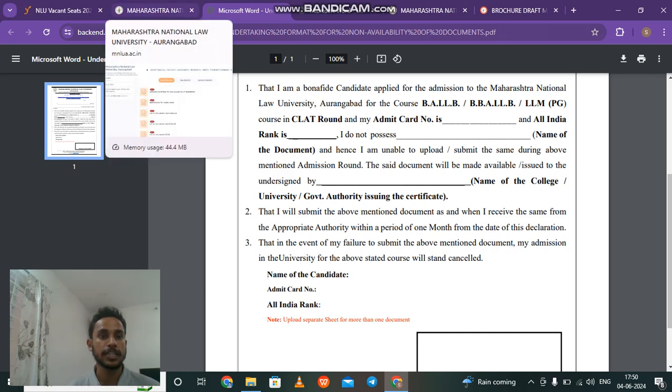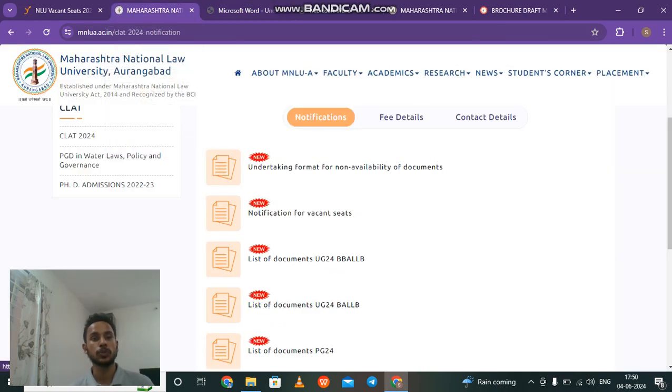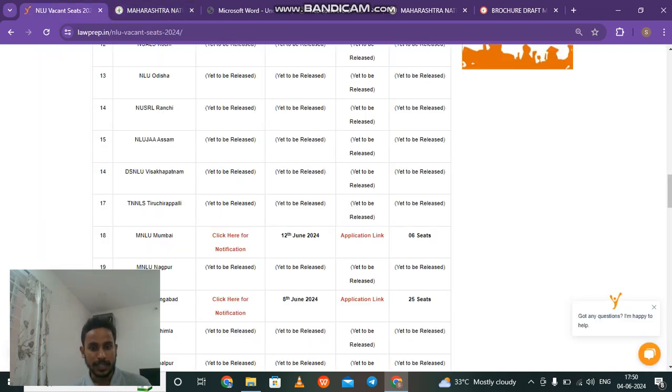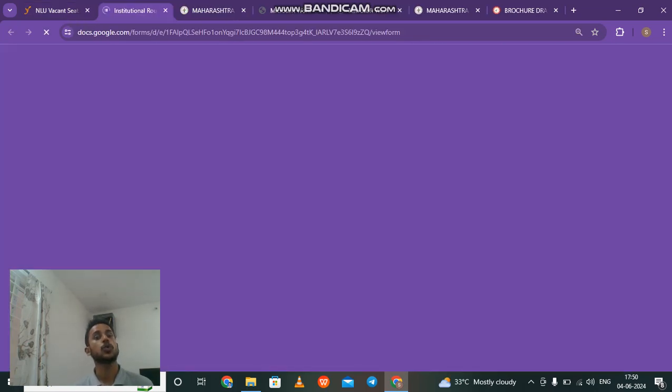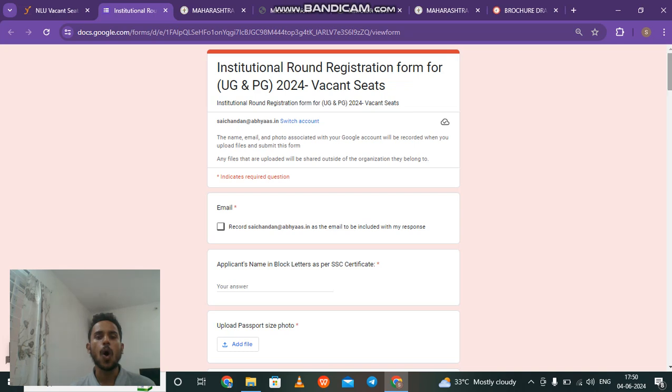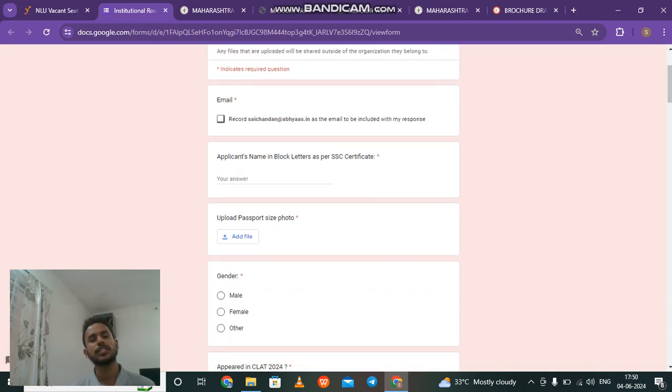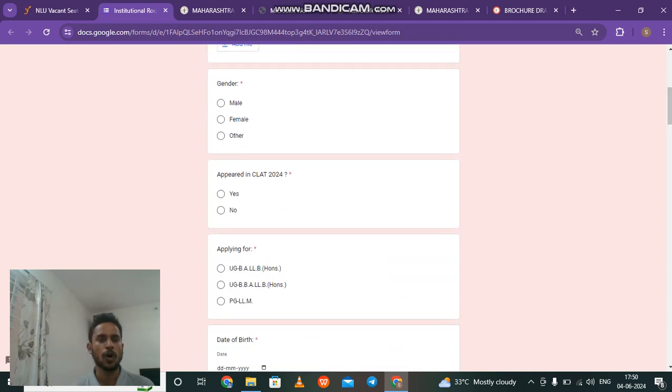Now that you know the required information, let's get into the application. If you come here, the application link has been mentioned here. You go to the application link. All the information is very basic information that you are already aware of. Still, you can use the comment box if you're not clear about any of it. Coming down, you have to fill in all these: appeared in CLAT 2024, yes. Applying for which program? If you're applying for both, it cannot happen. You can only opt for one.